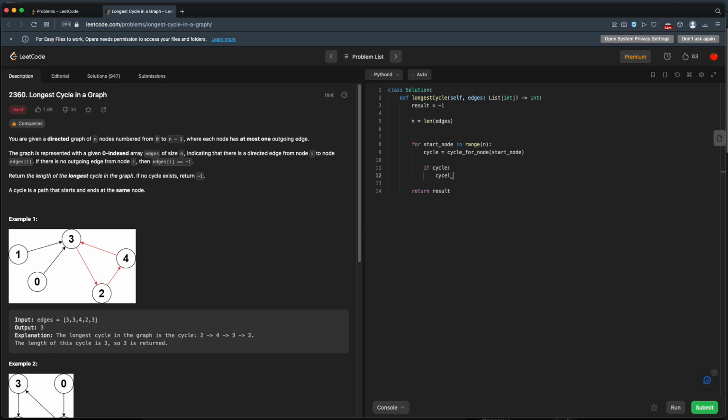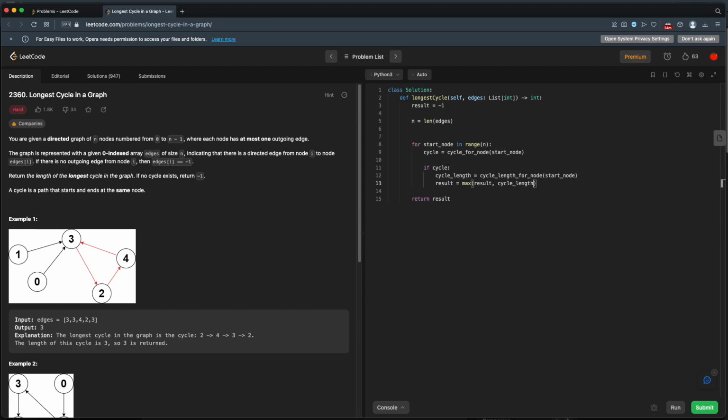So our cycle length will equal cycle length for node. And again, we'll pass in our start node. And then once we have the length, we'll just say our result is equal to the maximum of either our result or this new cycle length.